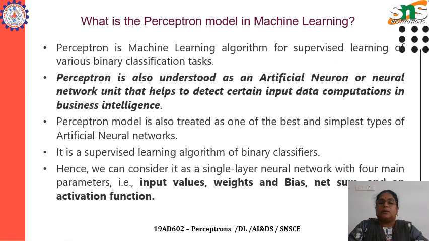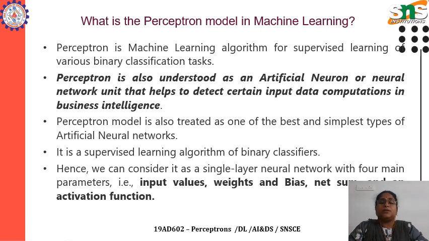What is the perceptron model? Perceptron is a machine learning algorithm which comes under the classification of supervised machine learning binary classifications. It's also called a perceptron, an artificial neuron, or a neural network unit, and it helps to detect certain data and compute for business intelligence.